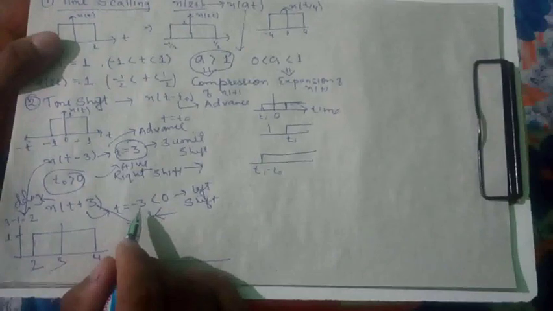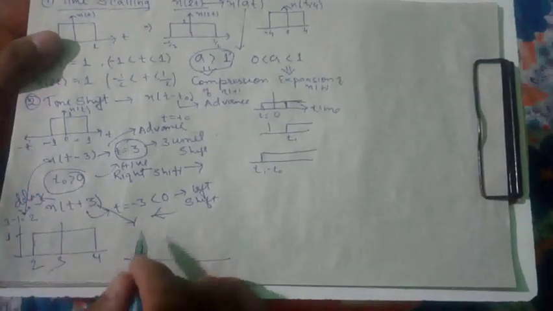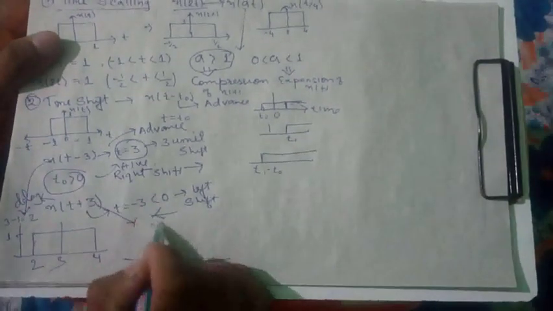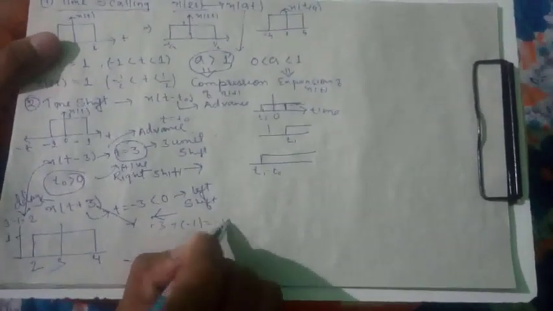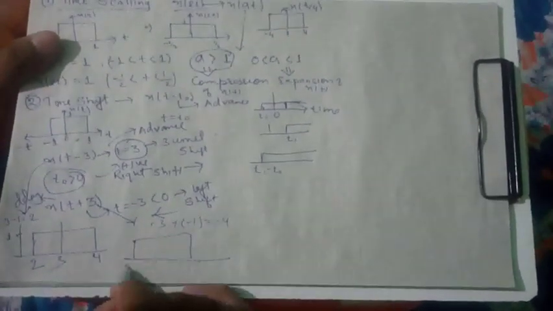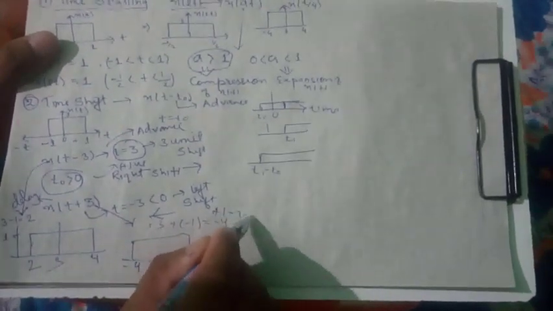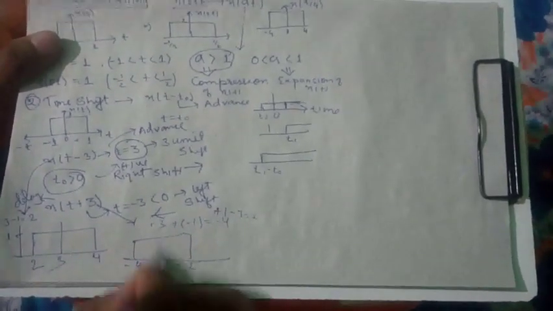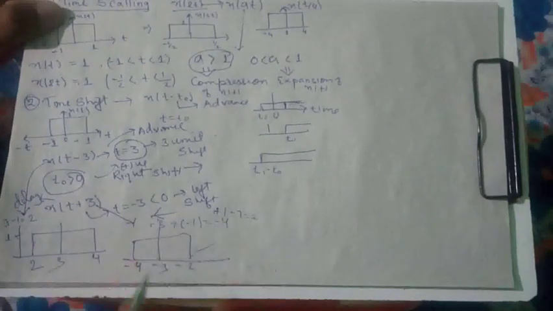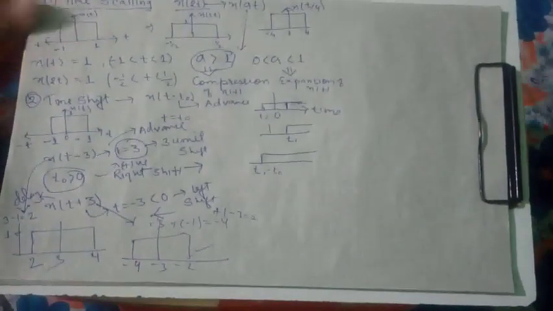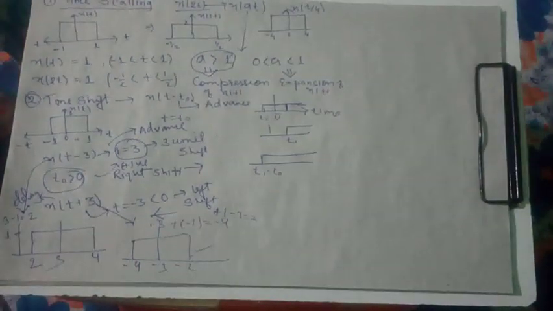Now for this one we have to shift to the left side, this side, by 3 units. So -3 plus -1 is equal to -4. So it is -4 again, plus 1, minus 3 is equal to -2. So from -4 to -2. This is nothing but advance, and this is delay. Delay, and here is advance. So basically this is the concept.